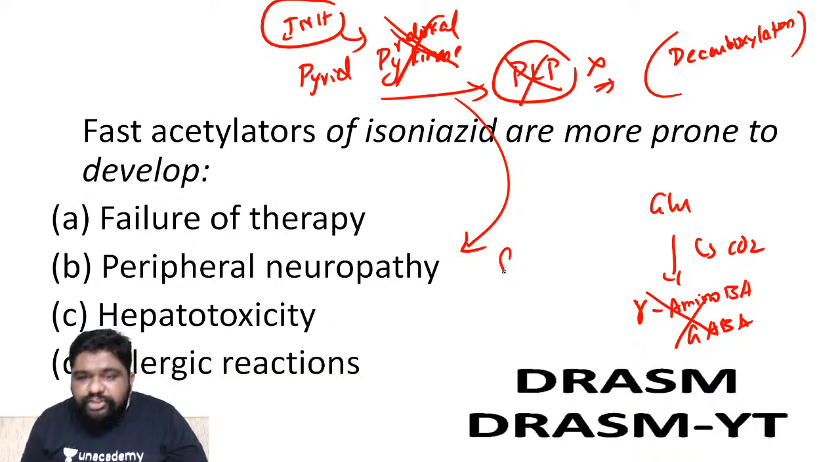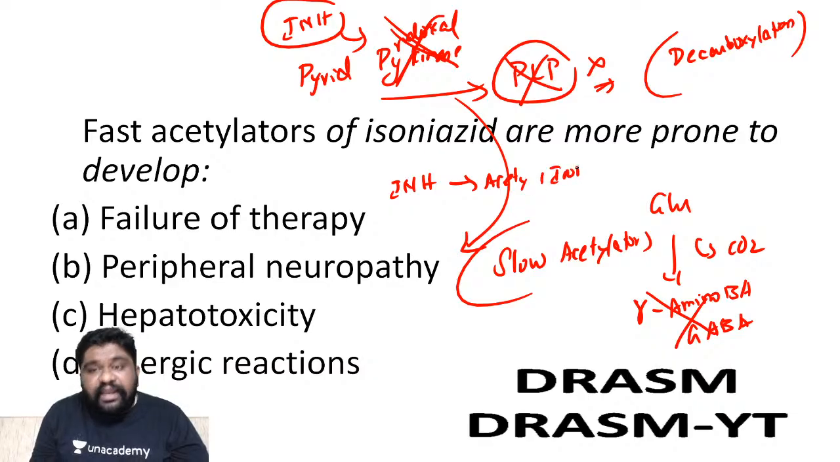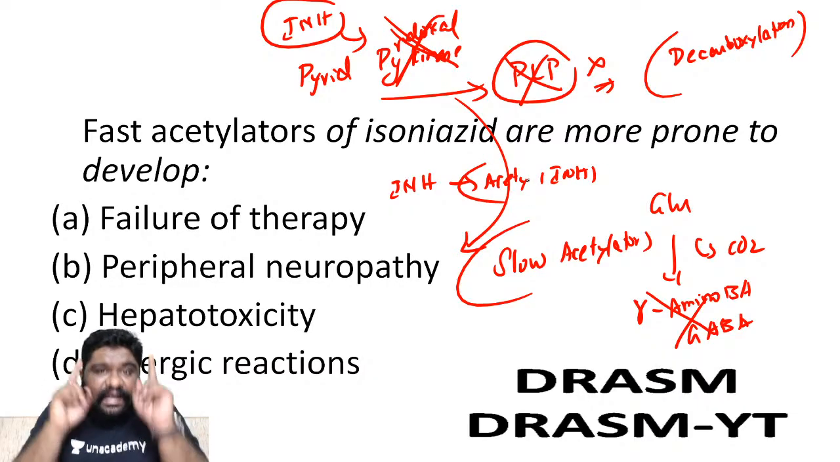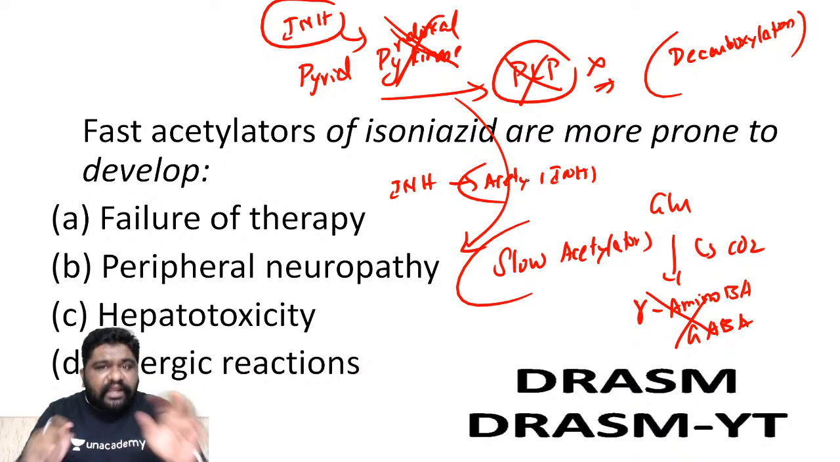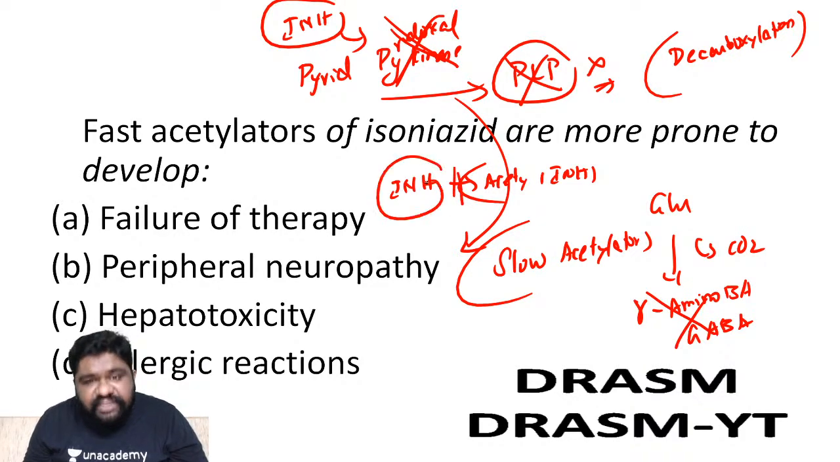So remember, slow acetylators are the people who will not be able to convert INH into acetyl INH. If acetyl INH is formed, it is not toxic. Please understand, acetyl INH is not toxic. It can perform its antimycobacterial action and can be excreted. But when the slow acetylators are present, then INH remains as INH, because of which there is peripheral neuropathy.